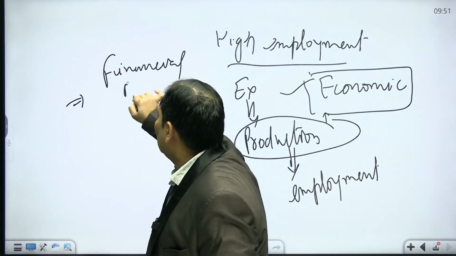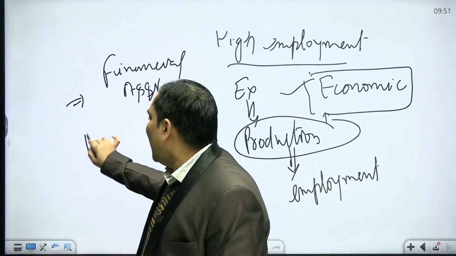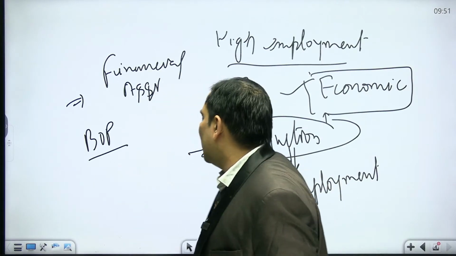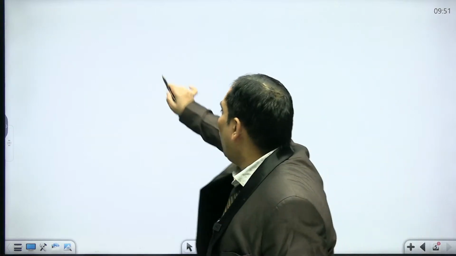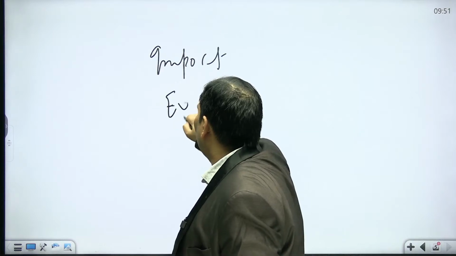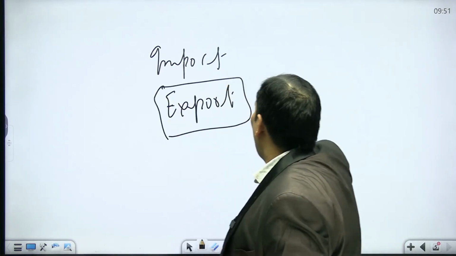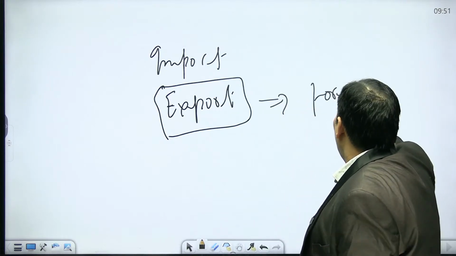Financial assistance means when there will be a BOP crisis. BOP crisis means, what is the meaning? That you have imports and you have exports. Export means the country sold its product to a foreign country. That is the meaning of export.